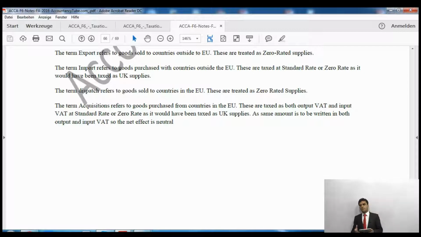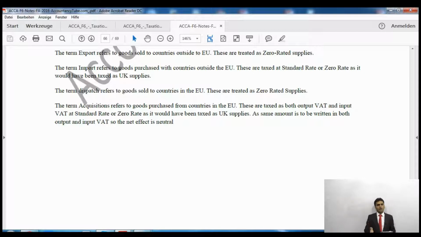What if I purchase anything from the countries of the European Union? If I say, for example, I purchase anything from France, what would happen in that case? Now, because of the agreement between the European Union countries and Great Britain, because Great Britain is still part of the European Union anyway, because of the agreement, they can't charge any value tax on the purchase and sale within the European Union.